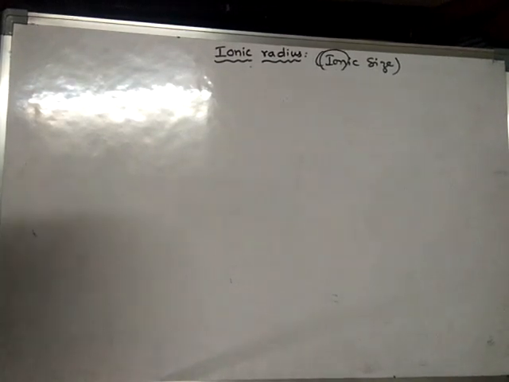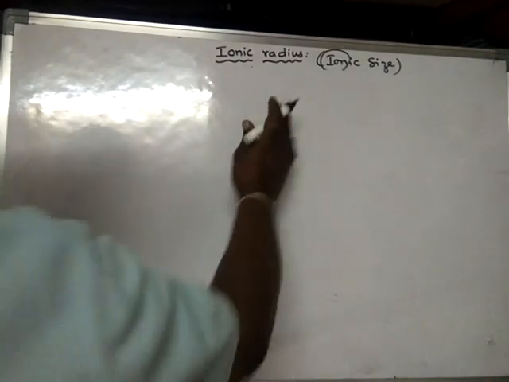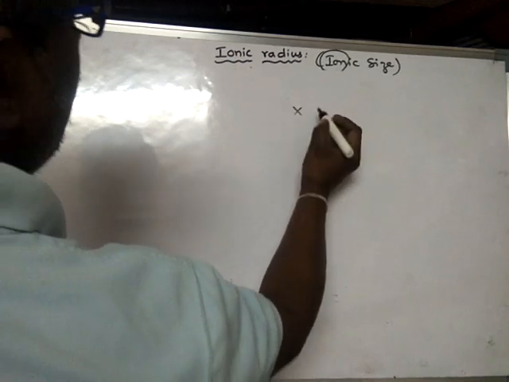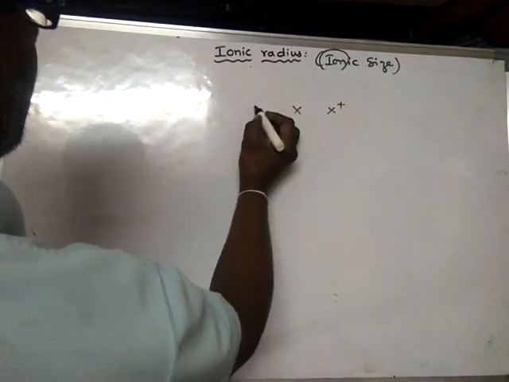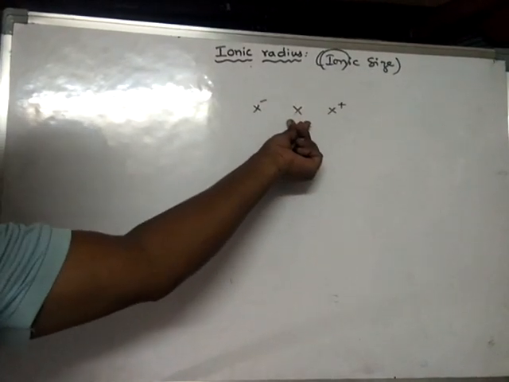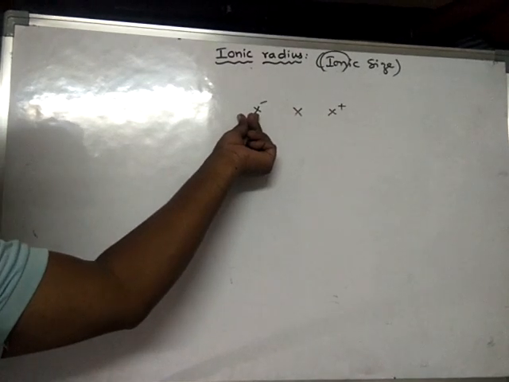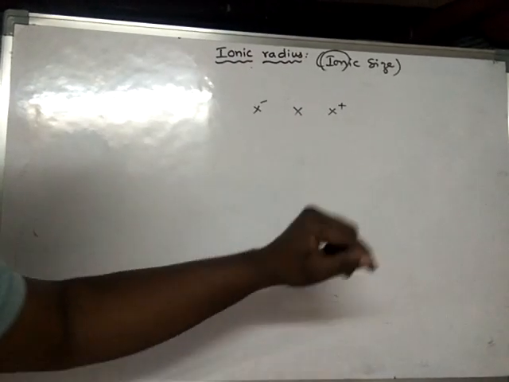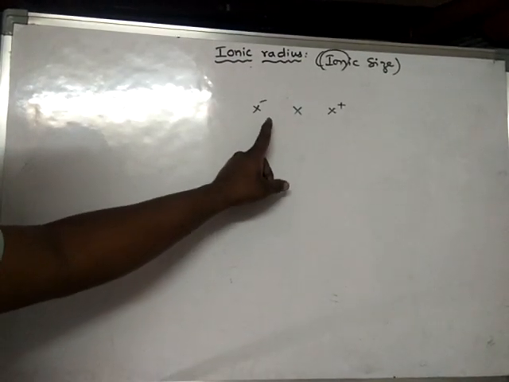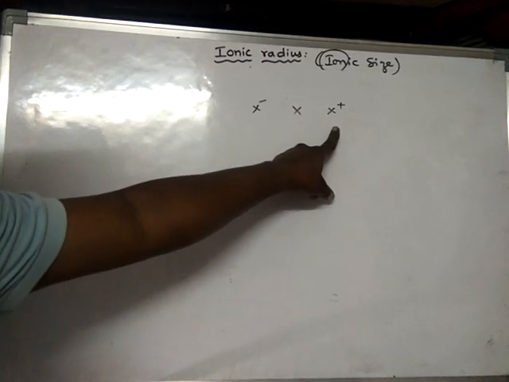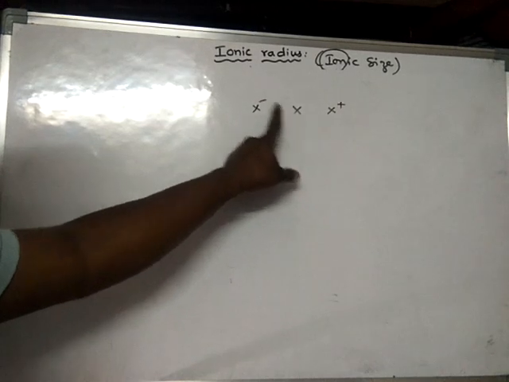And one more thing. Now compare the sizes. For example, X is an atom, and X plus is its cation and X minus is its anion. Suppose an atom X gains one electron, it forms X minus, and if an atom loses one electron, it forms X plus. Now we will compare the sizes of this neutral atom with its cation, and that neutral atom with the anion.